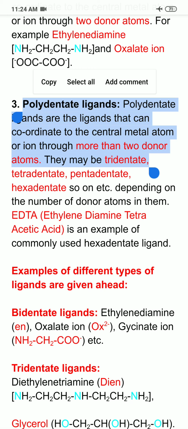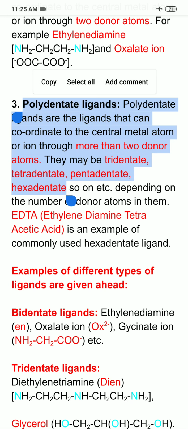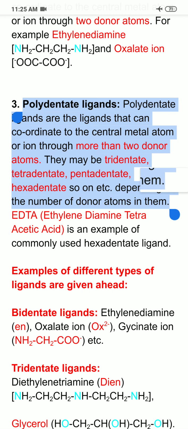And if a ligand is having 4 donor atoms, then it is known as tetradentate. And if a ligand is having 5 donor atoms, then it is known as pentadentate. And if having 6 donor atoms, then it is known as hexadentate. So depending on the number of donor atoms in a ligand, we can classify them as triadentate, tetradentate, pentadentate, hexadentate, and we can collectively call them as polydentate. And we shall discuss the examples of all of them one by one.